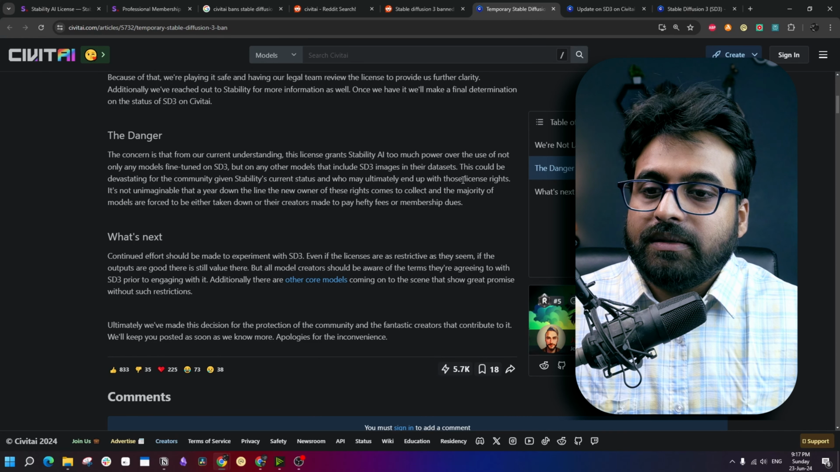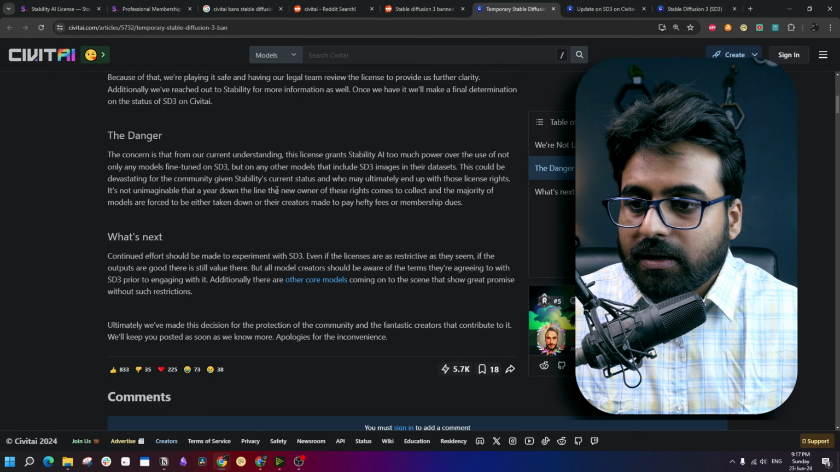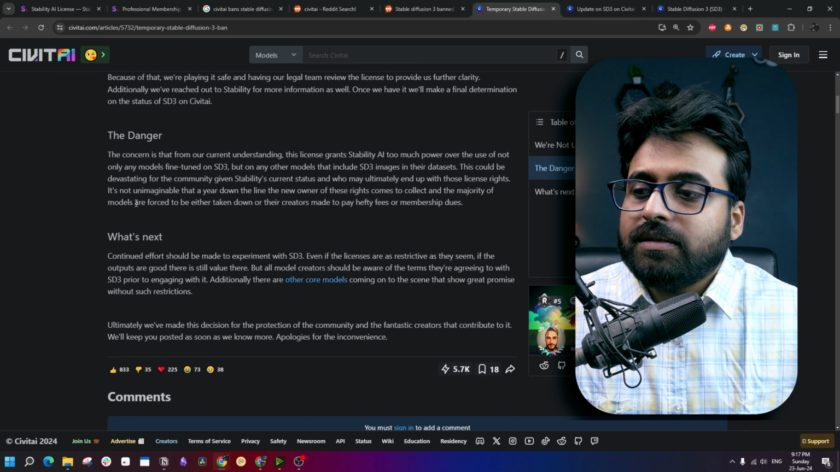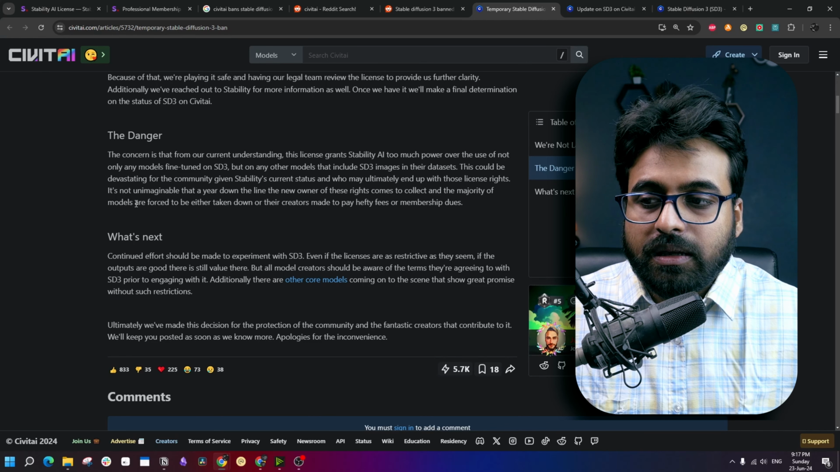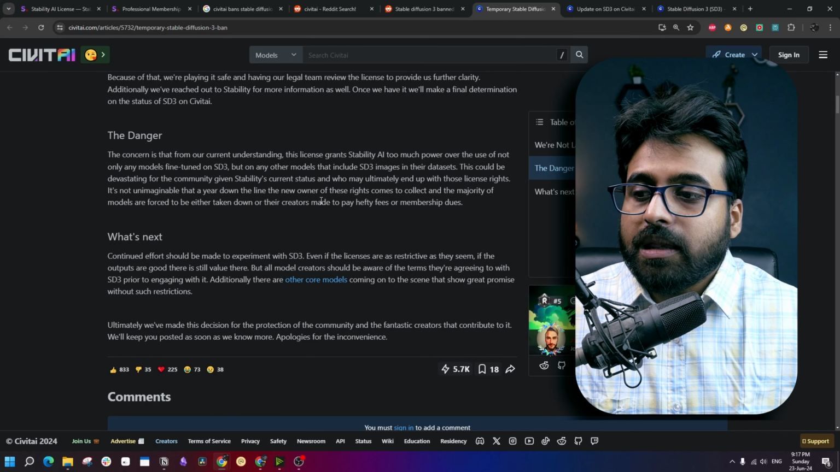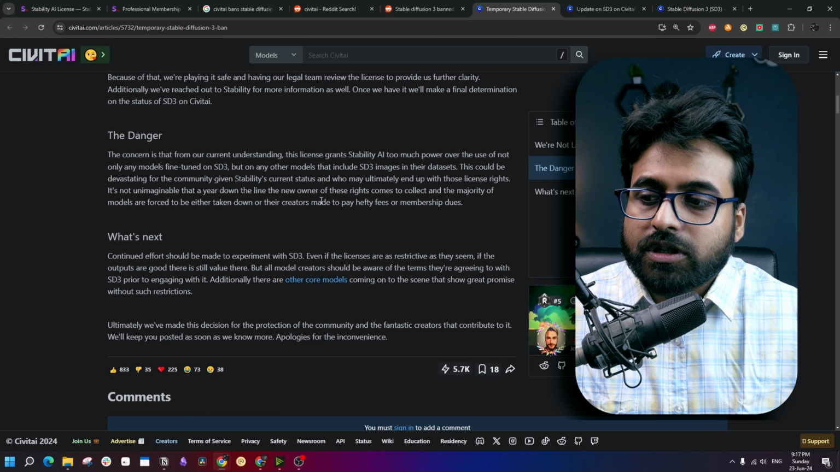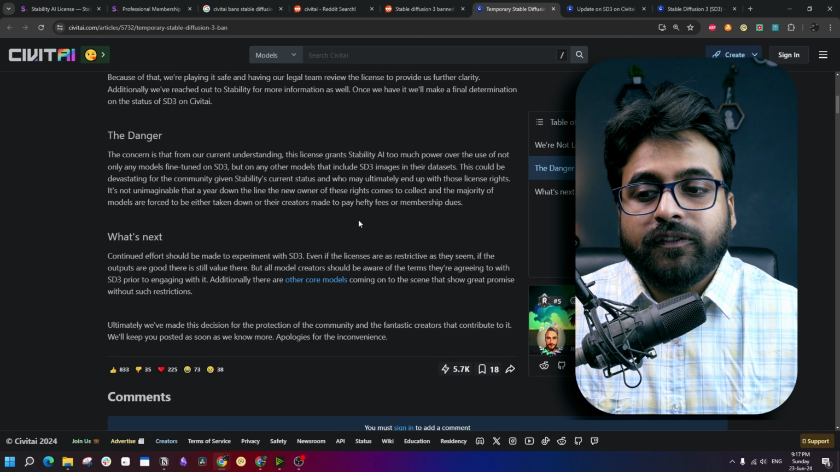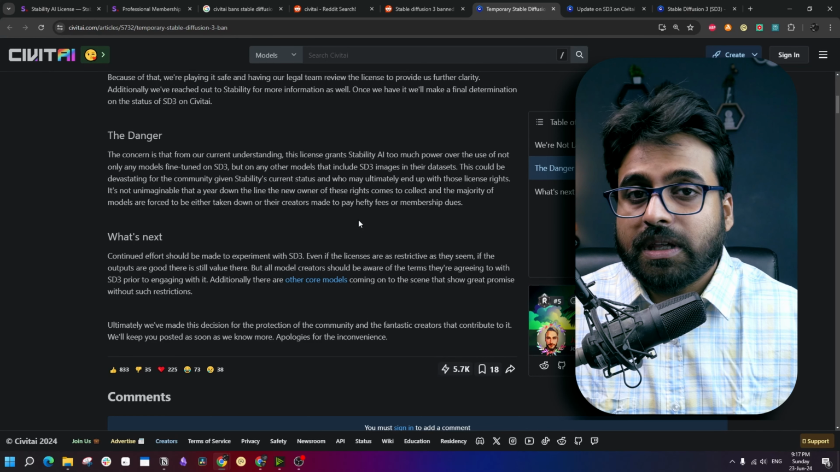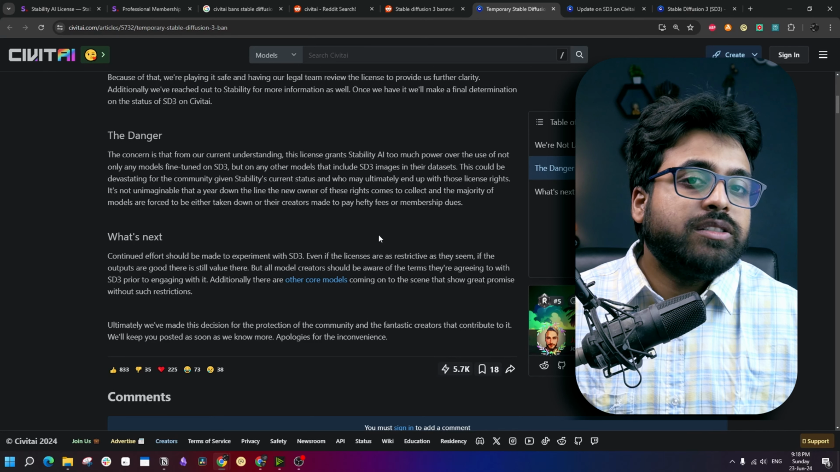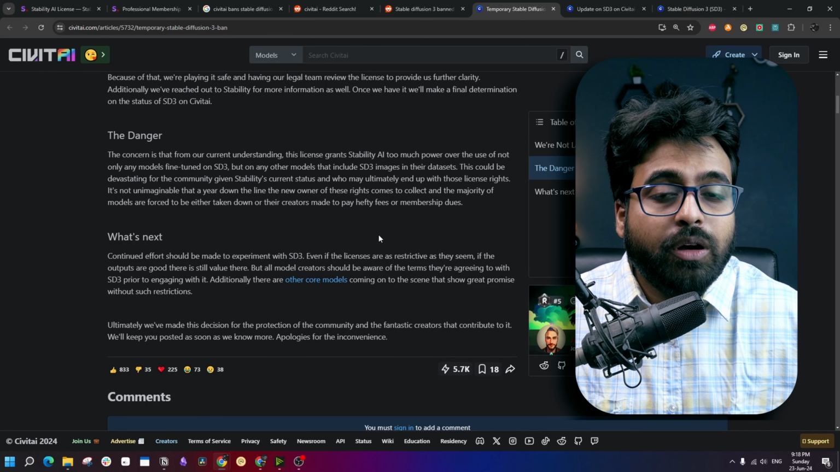This could be devastating for the community given Stability's current status and who may ultimately end up with those license rights. It is not unimaginable that a year down the line the new owner of these rights comes to collect and the majority of models are forced to be either taken down or their creators made to pay hefty fees or membership dues. Yeah, that is a possible scenario. And if that happens, hundreds of people would be harmed beyond repair.